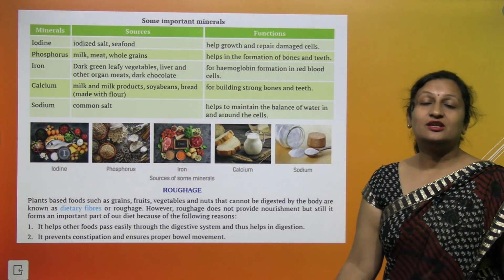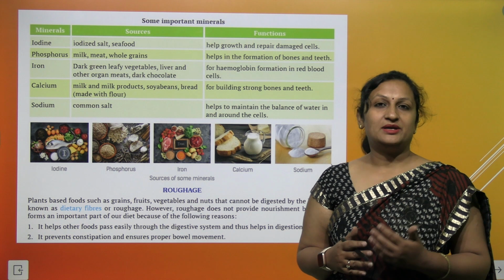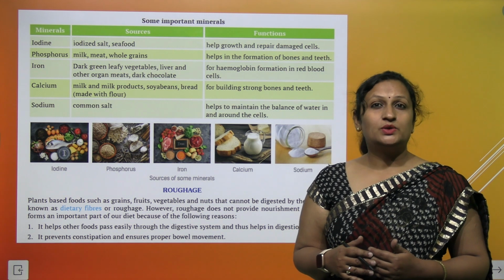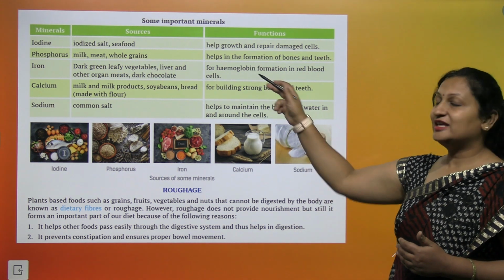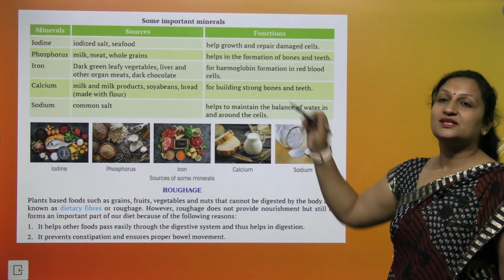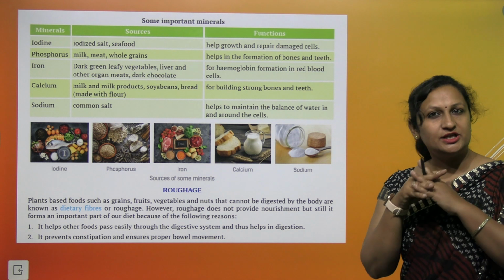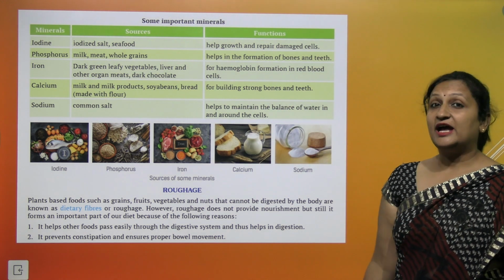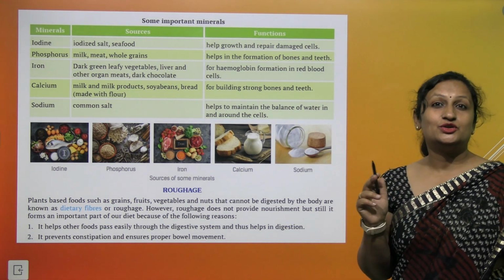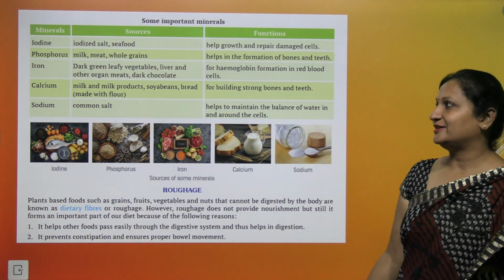Then this iron is very important part to make hemoglobin. What is hemoglobin now? Hemoglobin is a pigment which is present in RBC, present in red blood cells. हमारे खून का रंग लाल किसकी वजह से है? Because of the hemoglobin. If you break this word hemoglobin, it can be broken into heme plus globin. Heme means iron and globin is protein. So iron and protein together make hemoglobin, and it is very important for the transportation of oxygen. Blood carries oxygen to every cell, and it is because of this hemoglobin. So you should have iron in your diet.